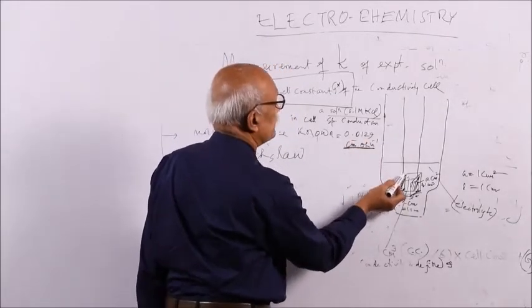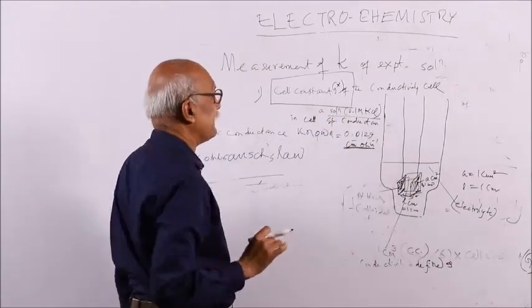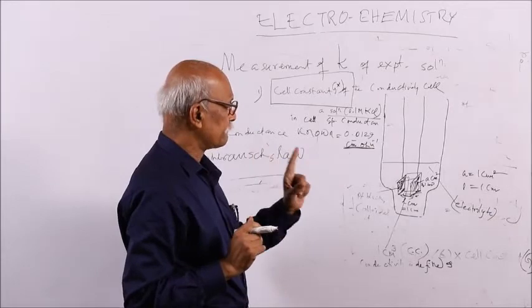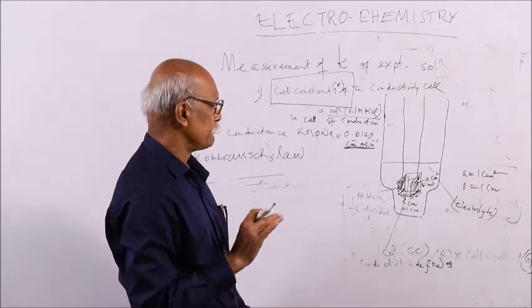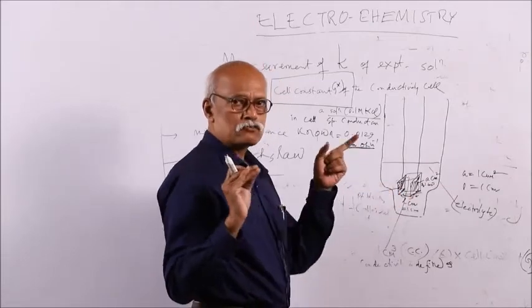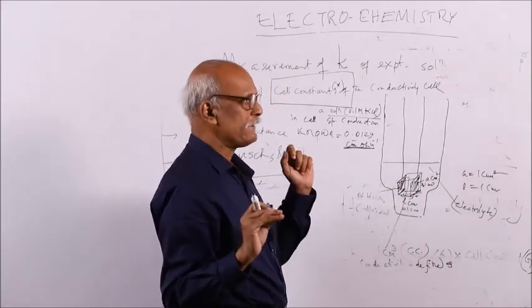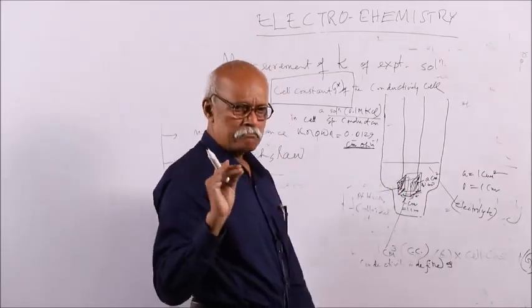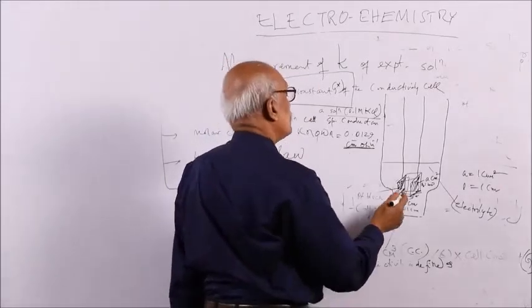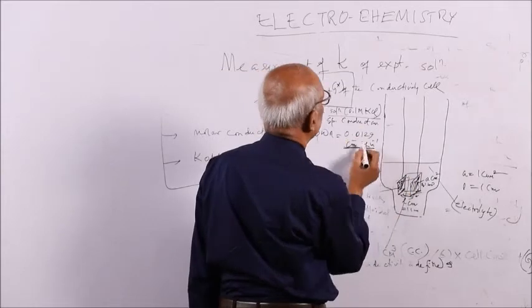So this solution is kept inside the cell. This solution is made in conductivity water. Remember, the water in which the solution is prepared, for which you have to measure the conductance, is called conductivity water. That means the solvent must have very low conducting power. So potassium chloride 0.1 molar is the known solution.